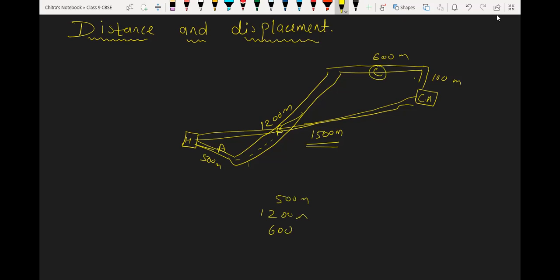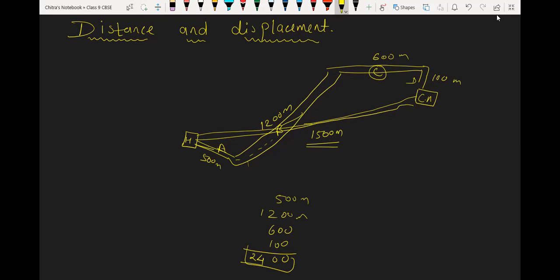And from path D, I have to cover 100 meter. So if we add all these, we get 2400 meter of distance. But the shortest distance from my home to school is 1500 meter only.